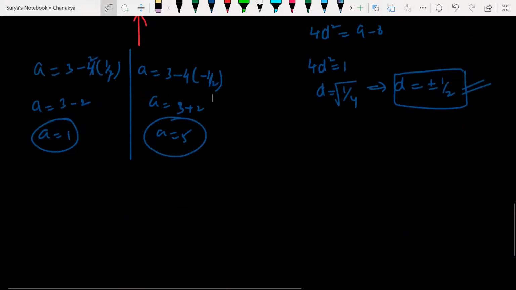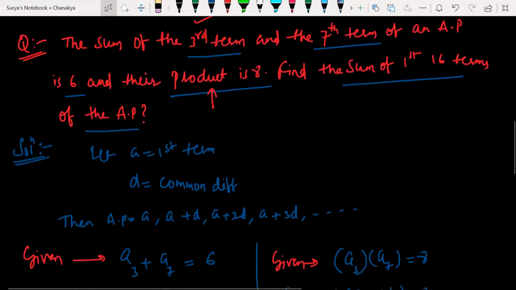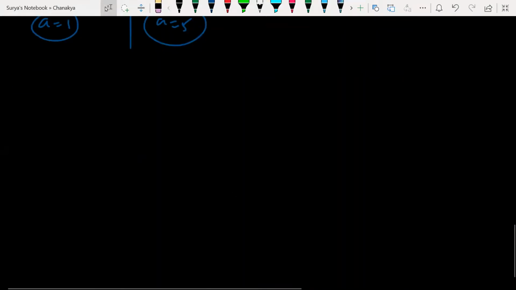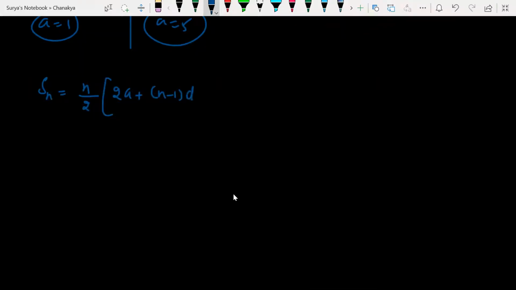Yes, sir. Very good. So now what is it asking for? Find the sum of 16 terms of the AP. So we find the sum of 16 terms. The formula is Sn = n/2 × [2a + (n - 1)d]. n is what? The 16th term is asked for, so n = 16. So 16/2 × (2 × a + (16 - 1) × d). What is the d value? Plus or minus 1/2.